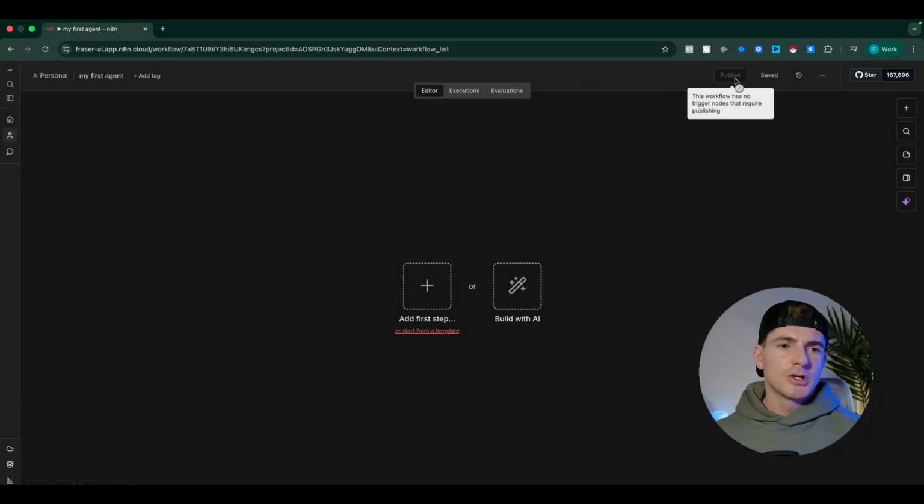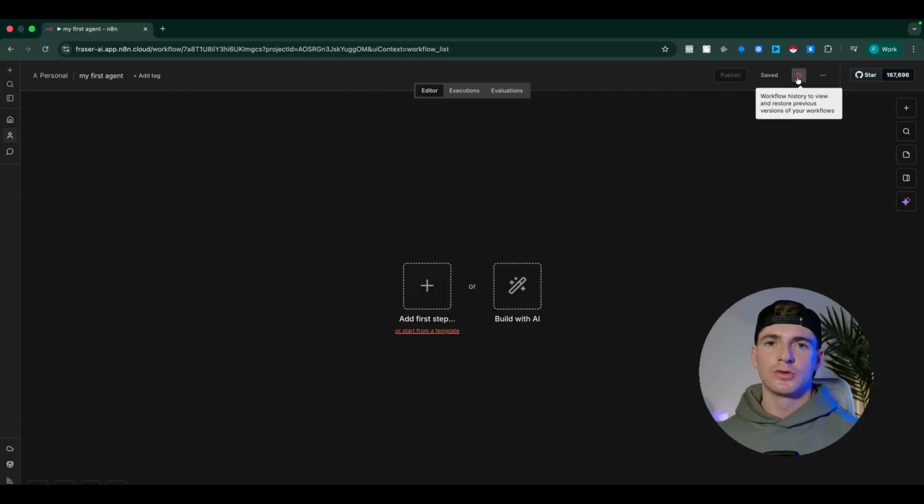Up here we have publish. Now this is like turning your workflow on and off. Save, and we have a little clock. This restores your workflow to a previous version. So say everything's working nicely, you then make some changes and something goes wrong. That will happen, trust me. You can then restore to a previous version using the clock.